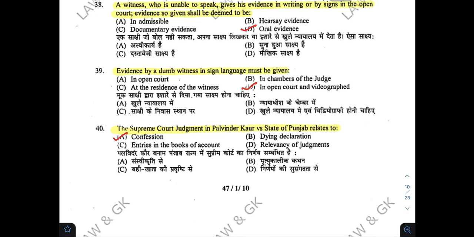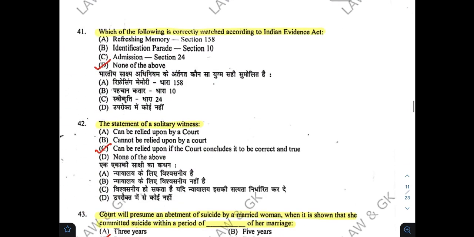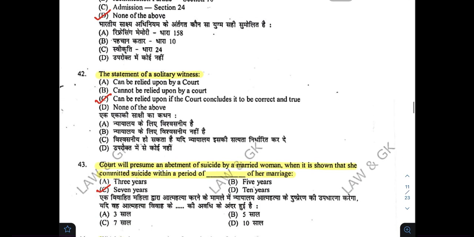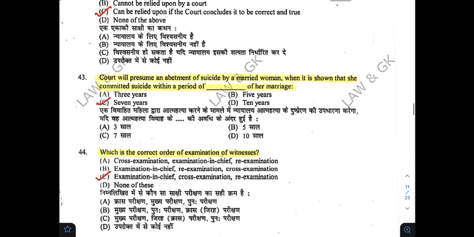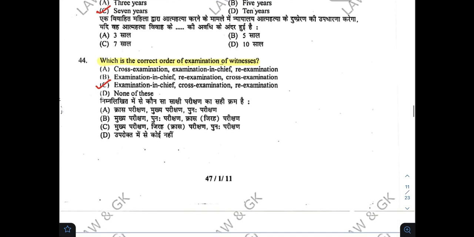Supreme Court judgment in Palvinder Kaur versus State of Punjab relates to, A. Which of the following is correctly matched according to Indian Evidence Act? D. The statement of a solitary witness, C. Court will presume an abetment of suicide by a married woman when it is shown that she committed suicide within a period of dash of her marriage. Correct answer is C. Which is the correct order of examination of witnesses?